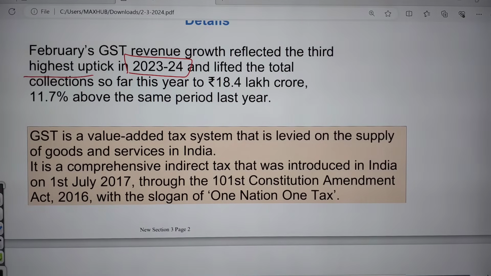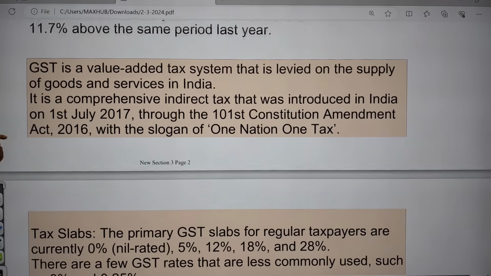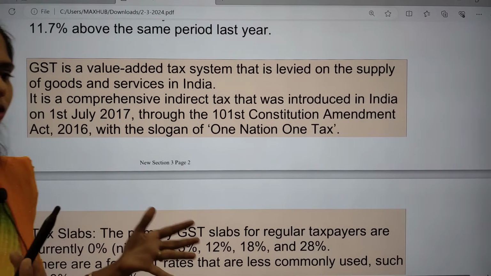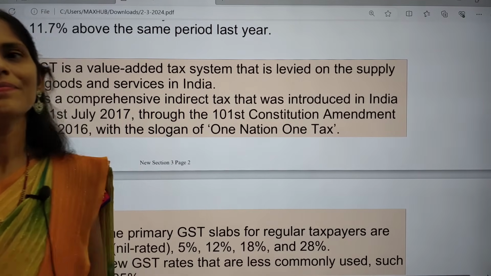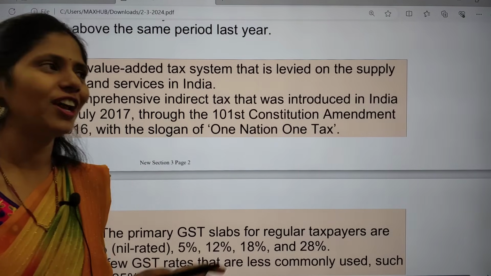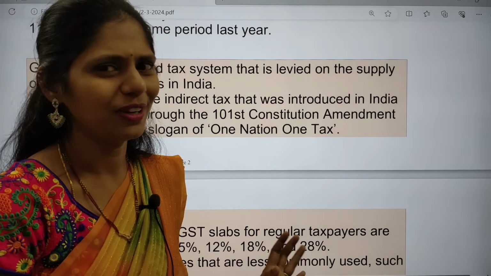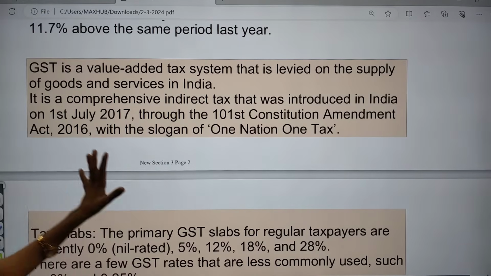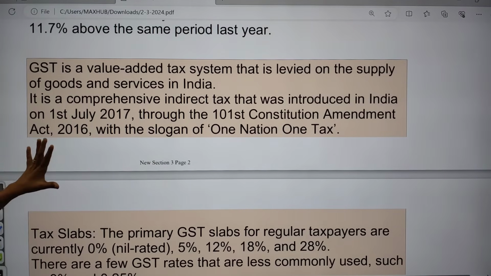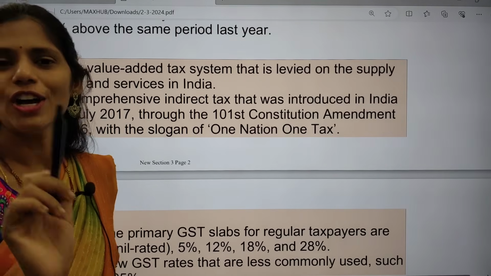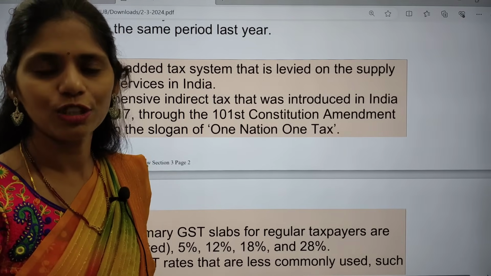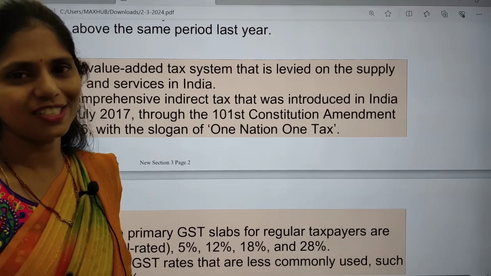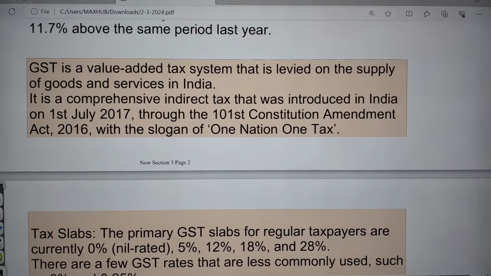Now let us see what this GST is, and some basic facts, because if you are a beginner you might not know about this, but if you have already prepared for UPSC, or had coaching, then you might know. So for beginners let us see what GST is, and even if you are not a beginner, it will be useful for revision, because revision is key. Without revision you can forget everything. It is according to human psychology. So please do revision.